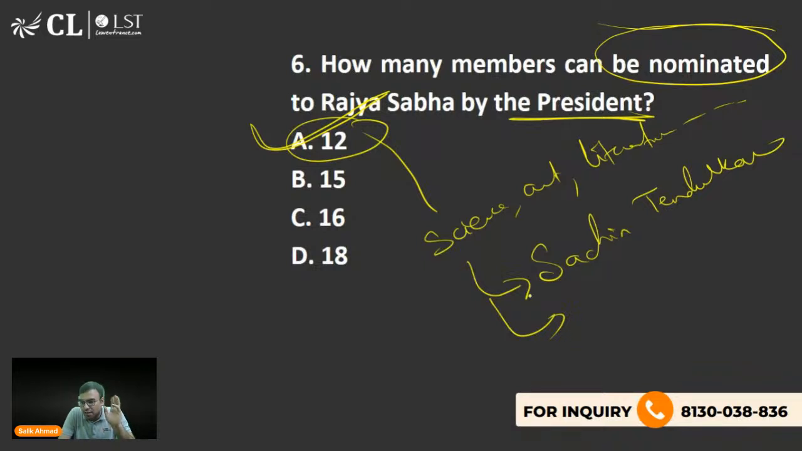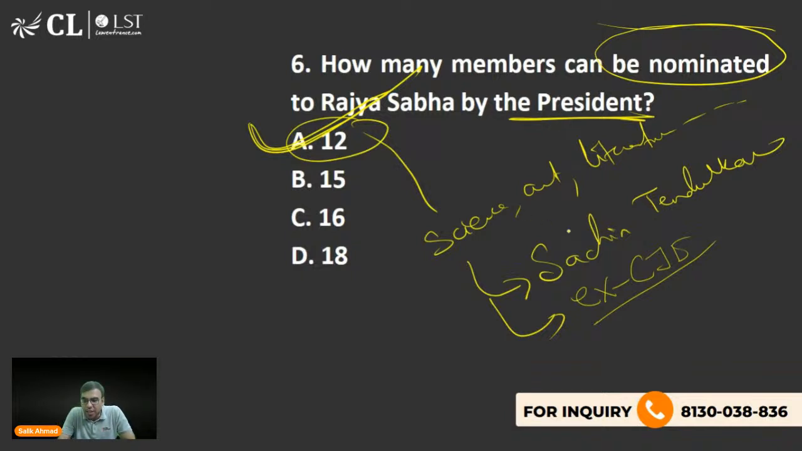Jaya Bachchan was also from Rajya Sabha, but not by nomination. I'll give you an example. A former CJI was nominated to Rajya Sabha in these 12 categories. What is his name? Because you should be knowing as a law student. He was appointed to be nominated in these 12 list.